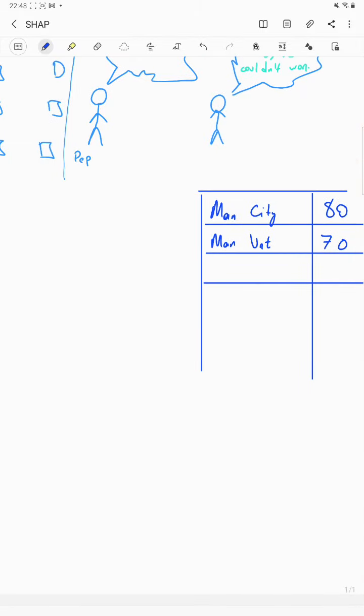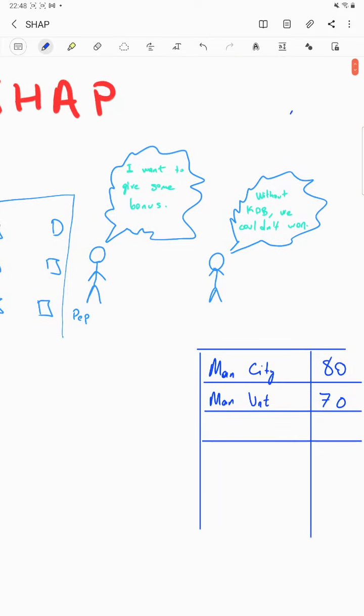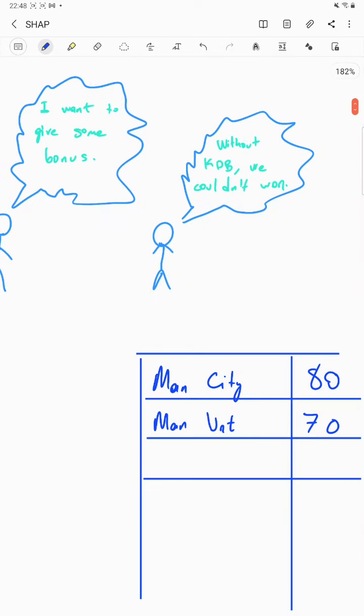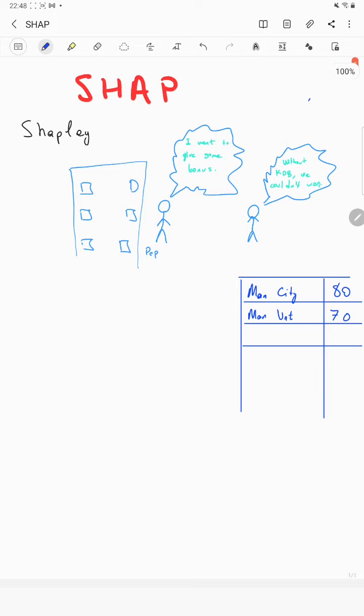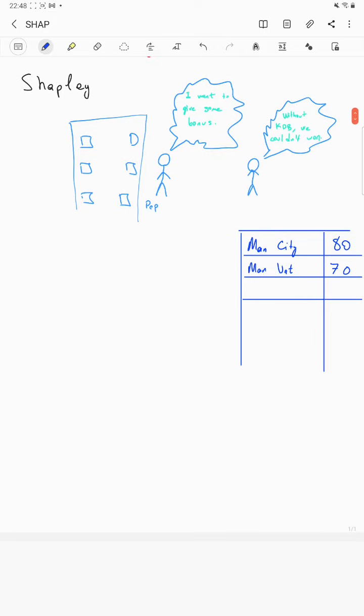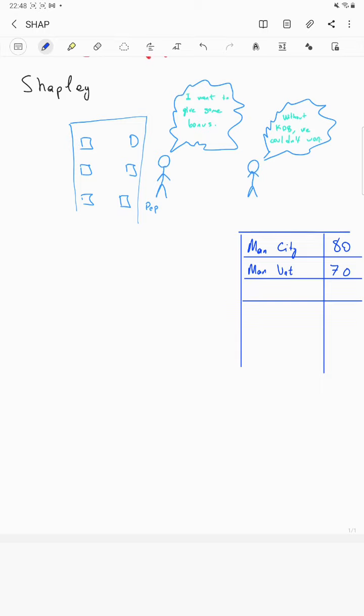So maybe the details are not important, but the information from the assistant coach is important. Without Kevin De Bruyne, we couldn't win. So Pep is aware of that. Pep knows that some players contributed a lot this year.